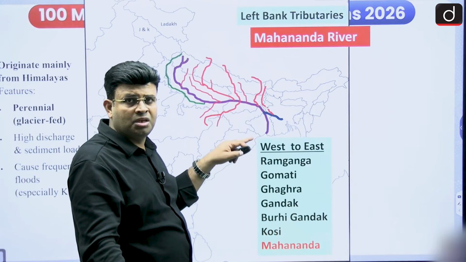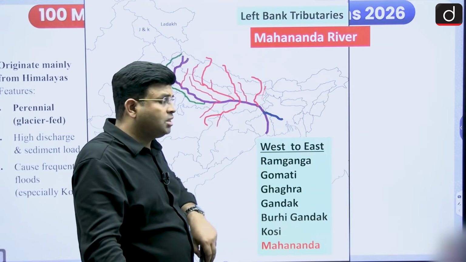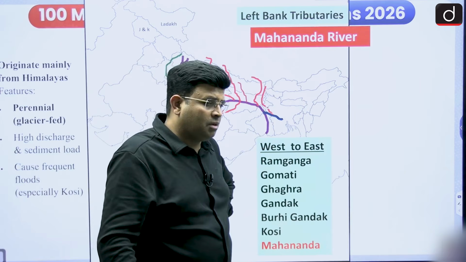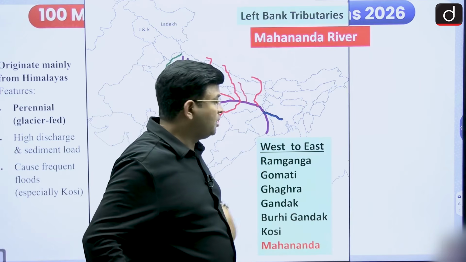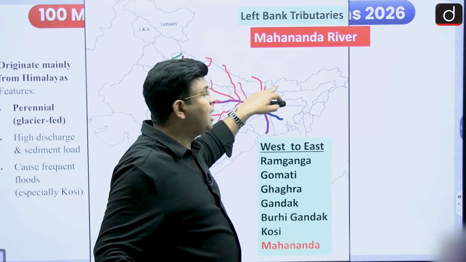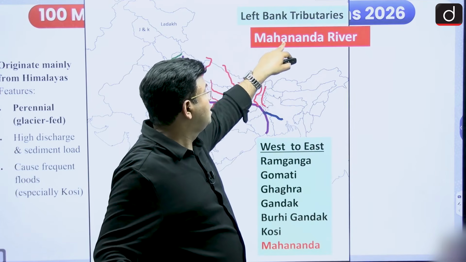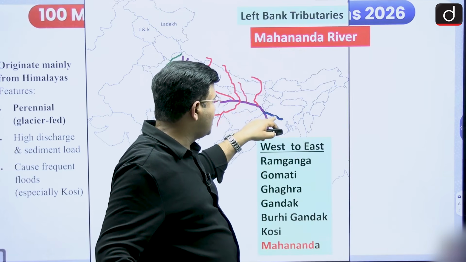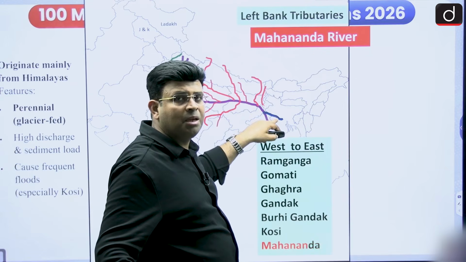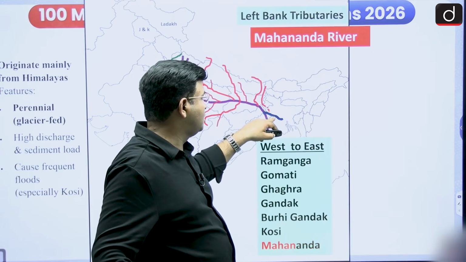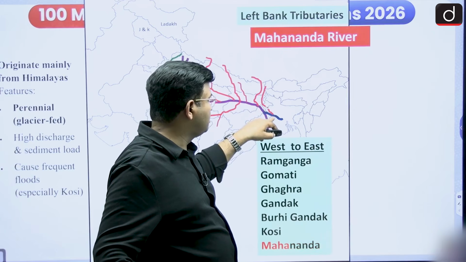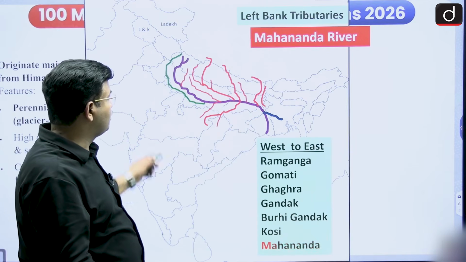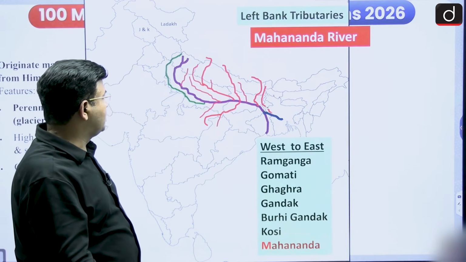Then there is the Mahananda river. It is originating near the Haldiram glacier. Mahananda comes from the Haldiram glacier, enters Bihar, then goes to West Bengal, and finally meets the Ganga. The Ganga in Bangladesh is known as Padma. So it is meeting with the Padma or Ganga in West Bengal. This is the Mahananda river. These are the left bank tributaries from west to east.